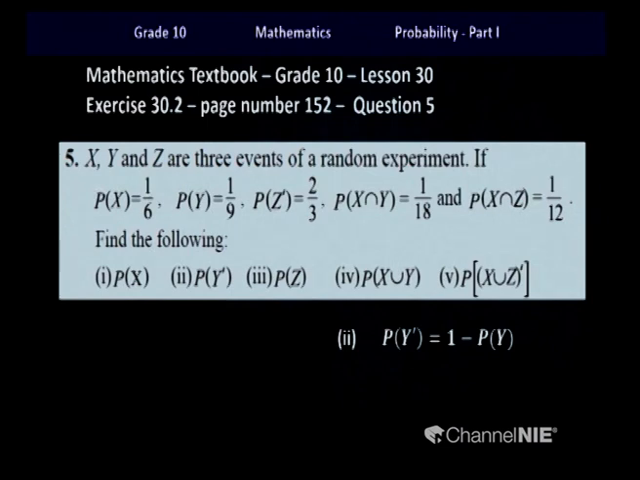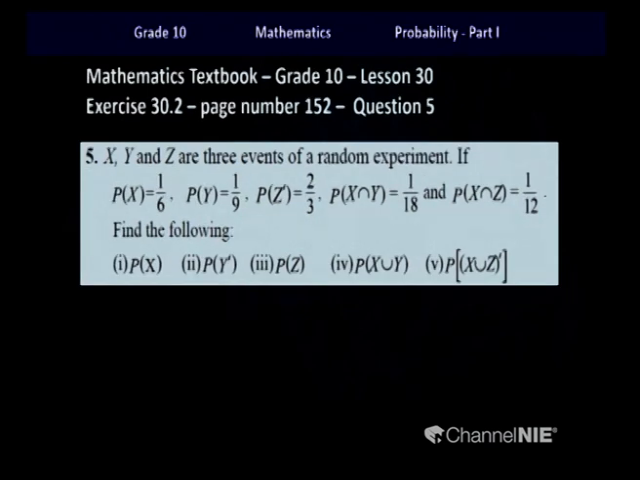P(Y dash), we use the formula and here it is equal to 1 minus P(Y). When you substitute the values, you will get an answer 8 over 9. Let's look at the next part of the question. The third part of the question asks us to find the probability of event Z. It is equal to 1 minus the probability of the complement of Z. So when you substitute these values, you will get the answer 1 over 3.